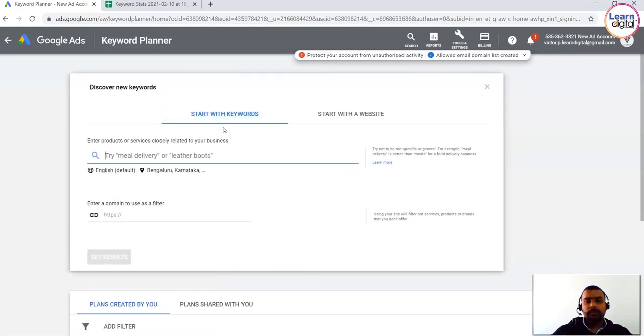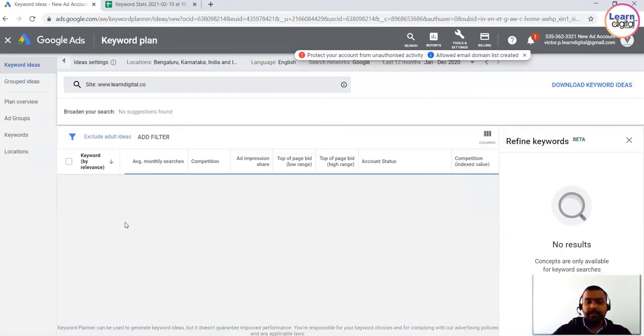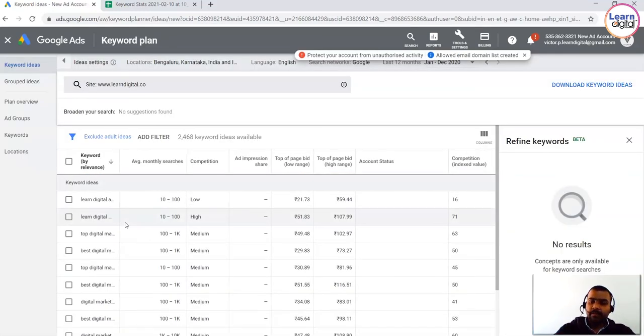If you click on this option, we have something called start with a website. Here what will happen, I just have to drop the URL, www.learndigital.co. So here we get the entire website's keywords. In the previous stage, we added a particular keyword and the website URL, and we were able to understand what relevant keywords they have used in their website. But here I'll be able to get every relevant keyword. Previously I focused only on digital marketing, but here I'll be getting all the keywords.